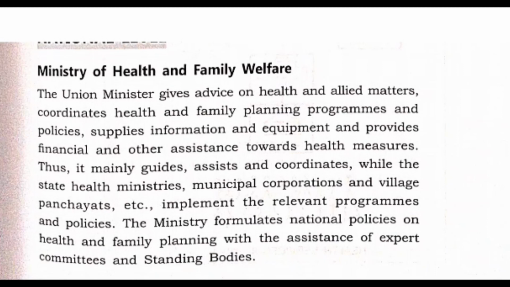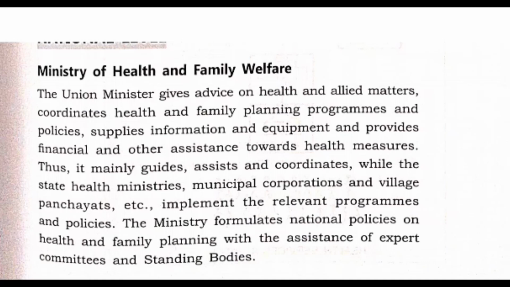The Union Minister, who is the chairman, is responsible for advising the state government on health related matters, planning, programs, family planning, the different types of initiatives or new technologies in the market, and how to tackle outbreaks of communicable and non-communicable diseases. What are the vaccinations, what are the medications, what are the procedures for quarantine, etc.